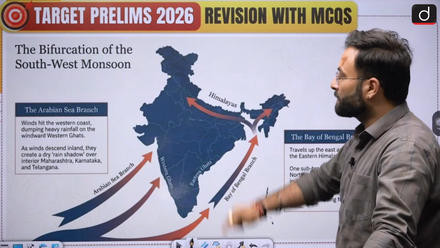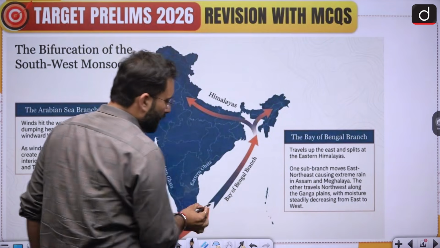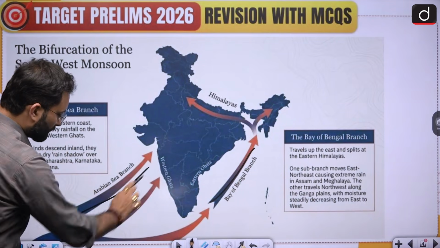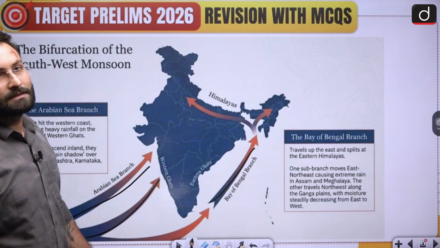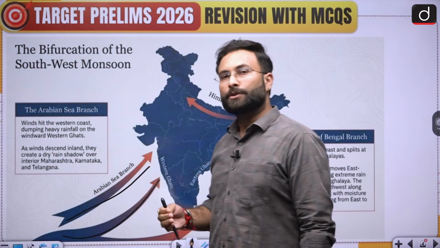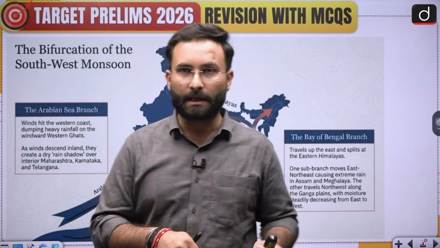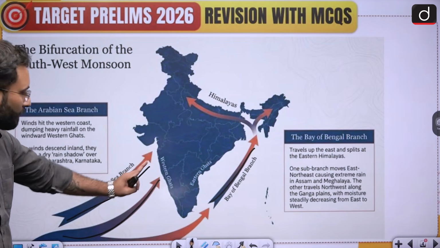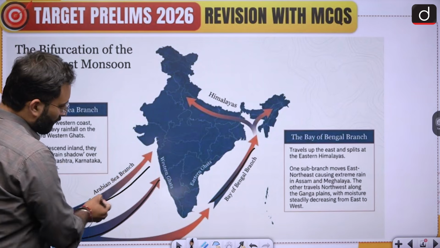Okay. So, in this picture, you can see this is the Bay of Bengal branch. We are talking about the southwest monsoon. See, this is originating from the southwest. In the last lecture, we talked about the naming of the winds as well. The direction from which they are originating is how we name them. So, this is the southwest monsoon. Okay. Now, this is your Arabian Sea branch.